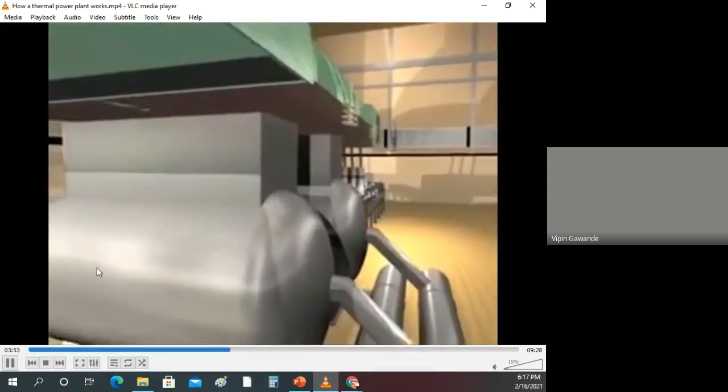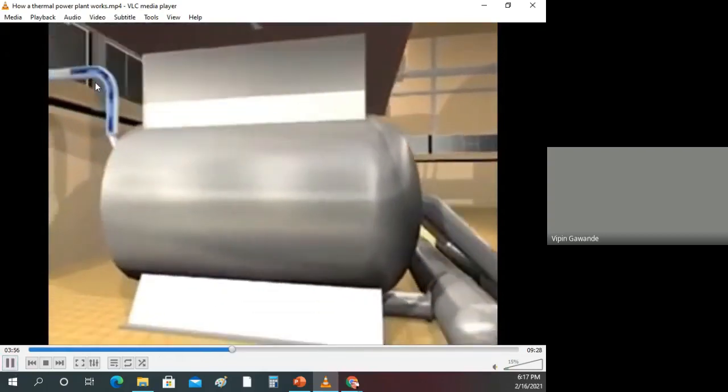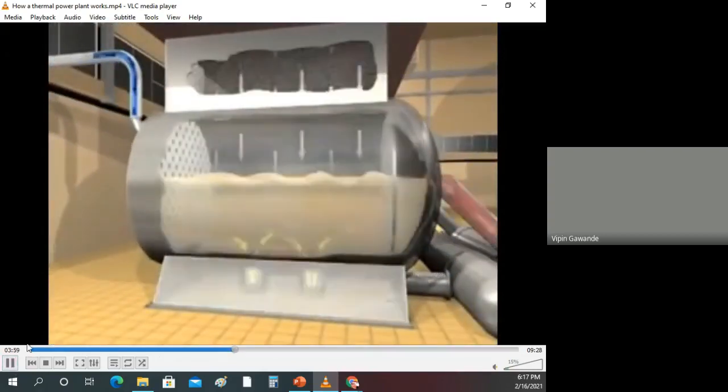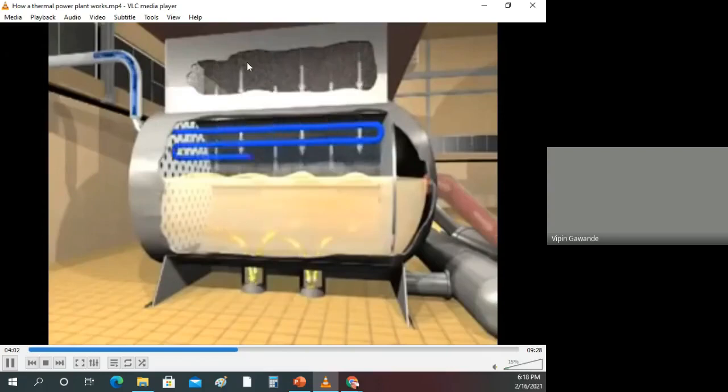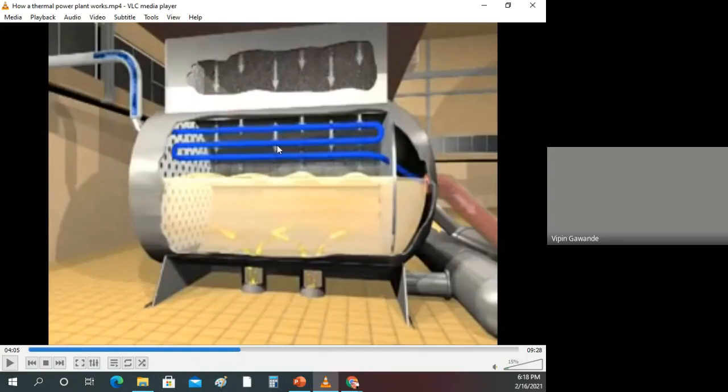So this is our condenser. Now this blue arrow denotes the cold water that is coming inside the condenser, and this white arrow denotes the steam which is coming from the steam turbine. So what happens when the steam comes in contact with the cold water? The steam is at high temperature and the cold water inside the condenser tubes is at low temperature. So the steam gives its energy to the water flowing inside the condenser tubes, and the steam is converted into condensate. So this is the condensate.